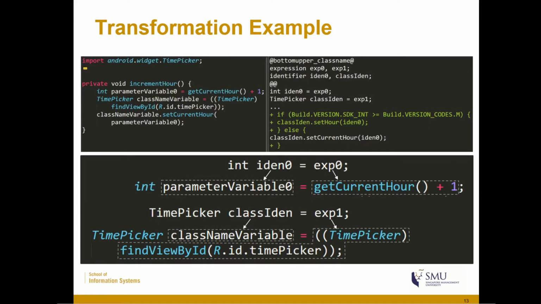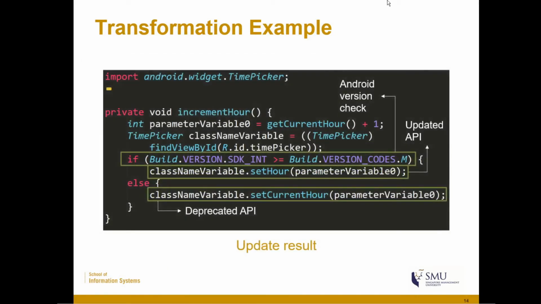We can see the match between the meta variables and the actual program elements in the bottom image. For example, the meta variable ident0 is matched with the parameter variable 0, while the meta variable expression 0 is matched with the expression get current hour plus 1, and so on. Then, after we apply this semantic patch to the code, we get the following results. So we can see that the update result contains both the updated API and the deprecated API in the form of an if statement, which contains the Android version check.